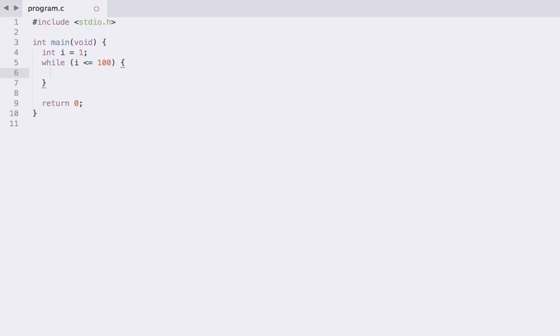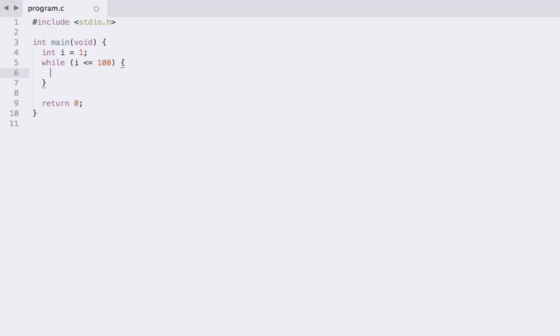So what's going to happen here, if we just run through it at the moment, is that we're going to initialize i to 1, but then have a while loop that happens while i is less than or equal to 100. Well, if i starts at 1, that's certainly less than or equal to 100, so that condition is going to be true the first time around. And because we don't change the value of i right now, that's just going to be true forever. So we're just going to execute this block of code forever right now.